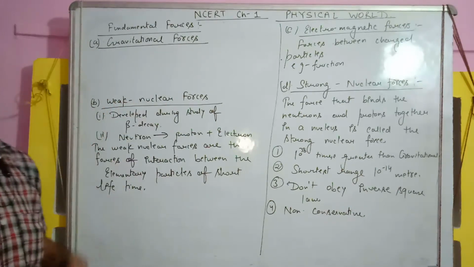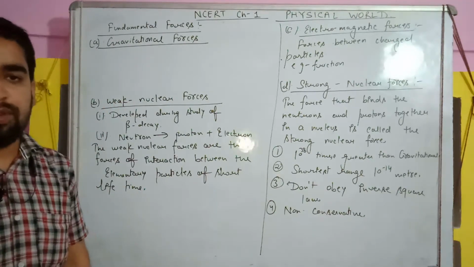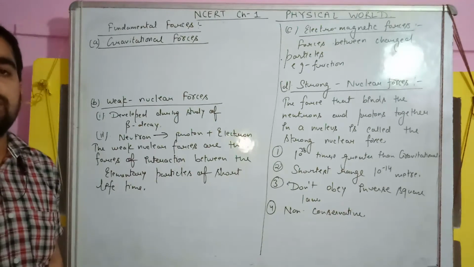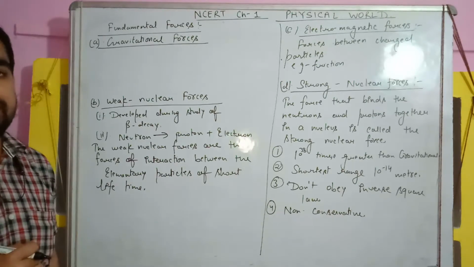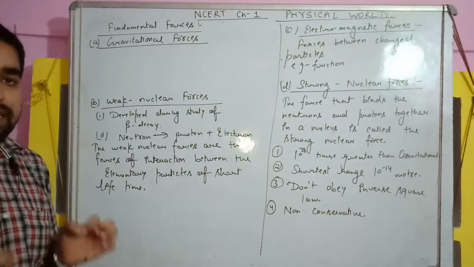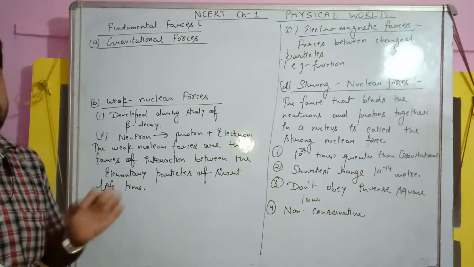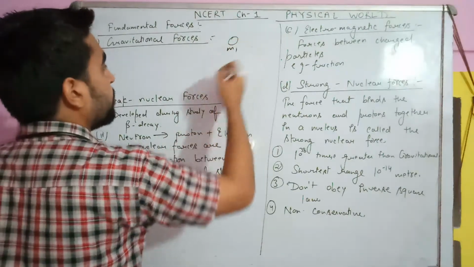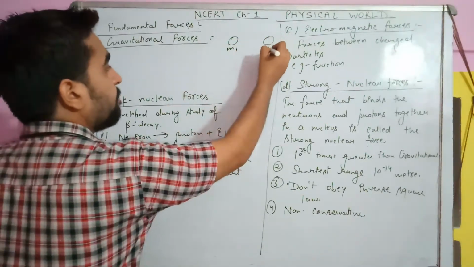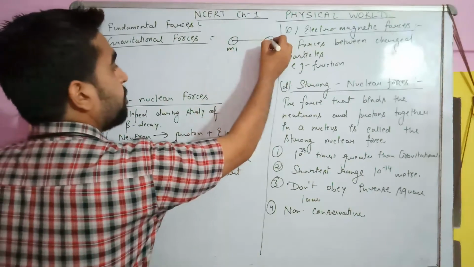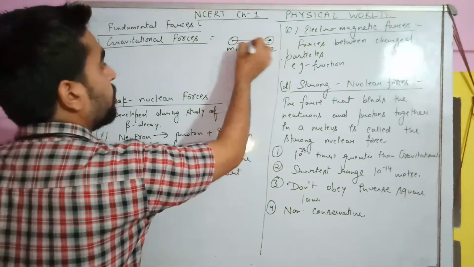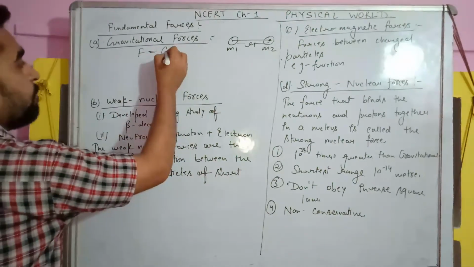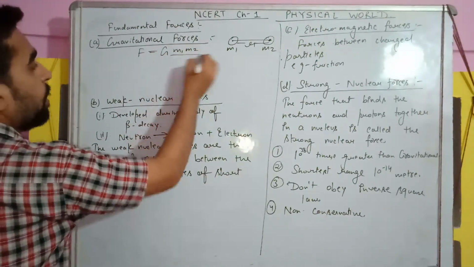So, what is gravitational force? We have studied it. The force which is acting due to the mass of the object is known as gravitational force. Suppose there is one object of mass m1 and another object of mass m2, and the distance between the two masses is r. Then what is the force of gravitation between these two masses? F is equal to G m1 m2 upon r square.